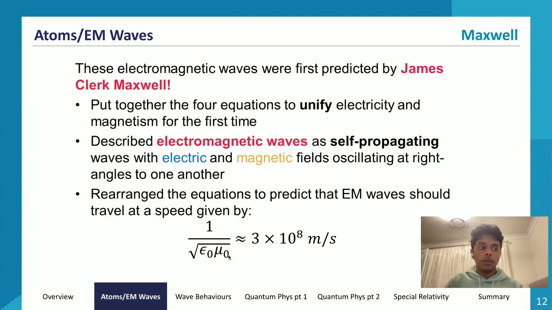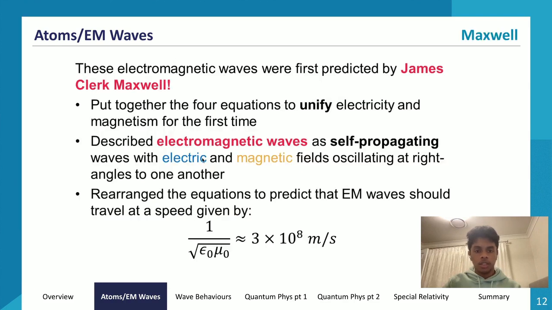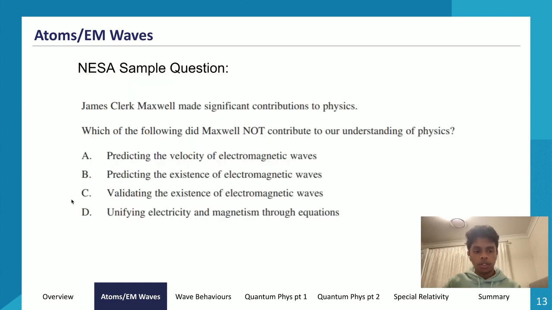And so with that, we segue very nicely into our first question, which is a Nessel sample question. James Clerk Maxwell made significant contributions to physics. Which of the following did Maxwell not contribute to our understanding of physics? So let's go through all these options. Option A, predicting the velocity of electromagnetic waves; B, predicting the existence of electromagnetic waves; C, validating the existence of electromagnetic waves; and D, unifying electricity and magnetism through equations. So let's go through option A. Did he predict the velocity of electromagnetic waves?